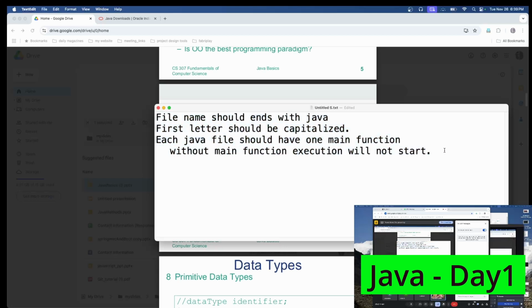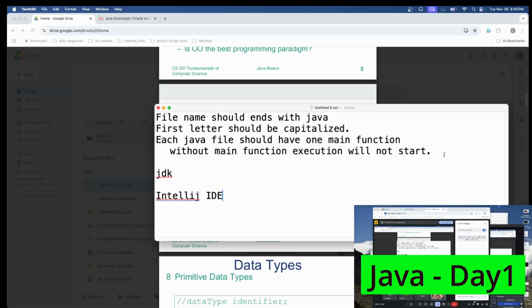Yesterday itself we saw about the JDK. JDK is the Java Development Kit, which helps us to run our Java programming. We installed this, and I hope you have installed it in your system. Also we are using IntelliJ, a powerful IDE, an integrated development environment, which helps us to create a Java project as well as to compile the Java project.